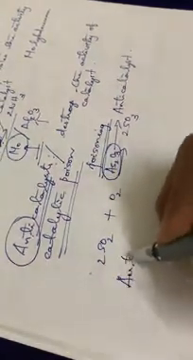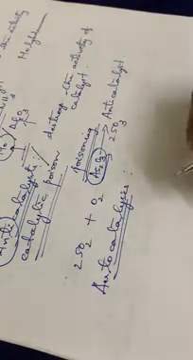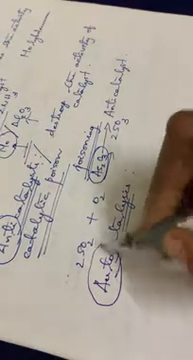Then the next term is autocatalysis. Autocatalysis means that in some reactions, one of the products of the reaction itself acts as a catalyst for that same reaction. That is what is called autocatalysis.